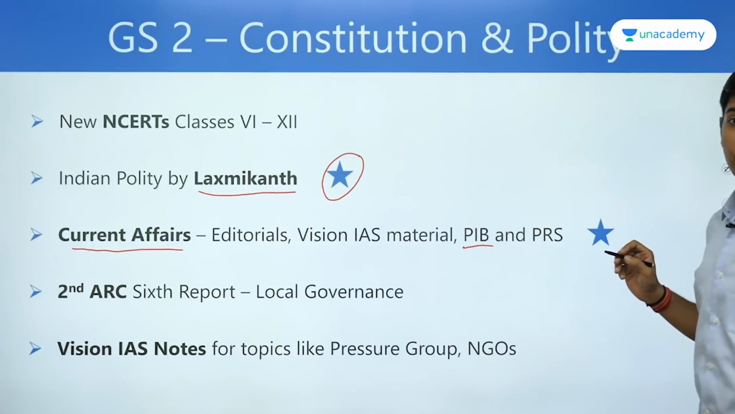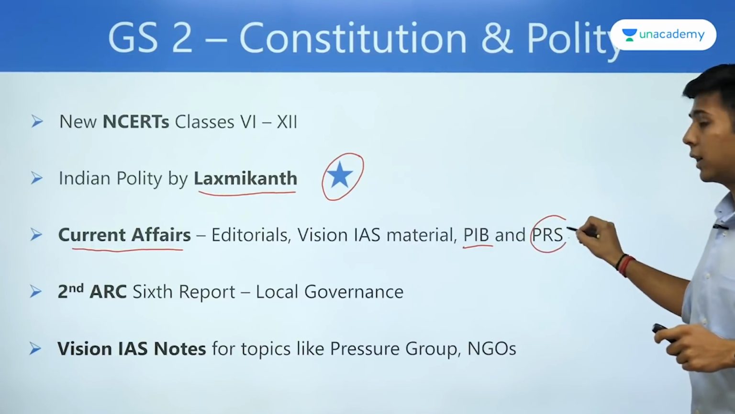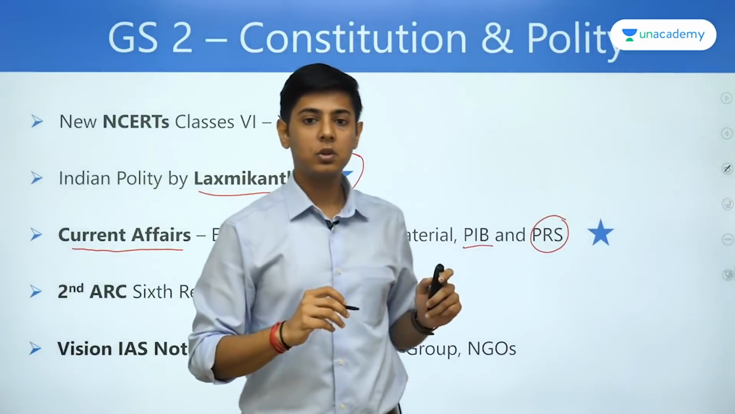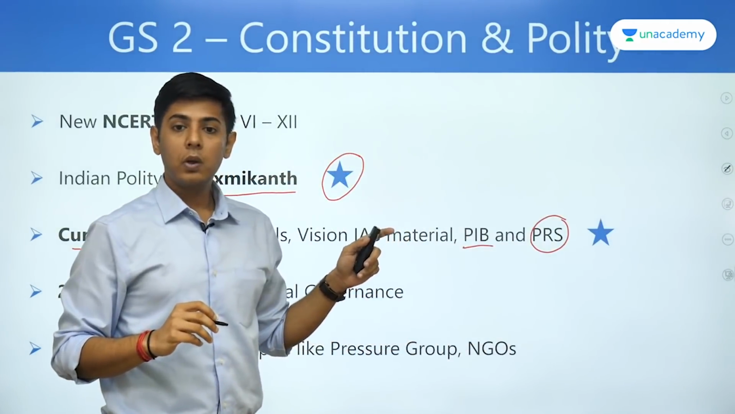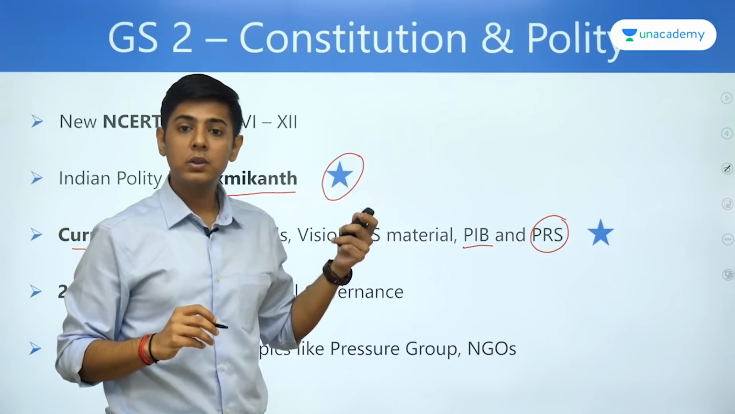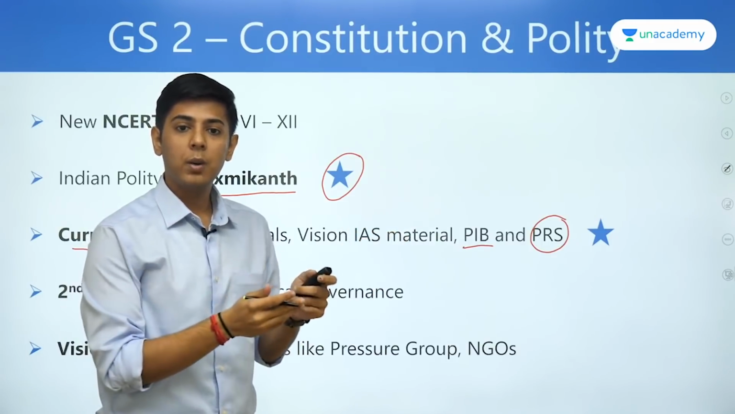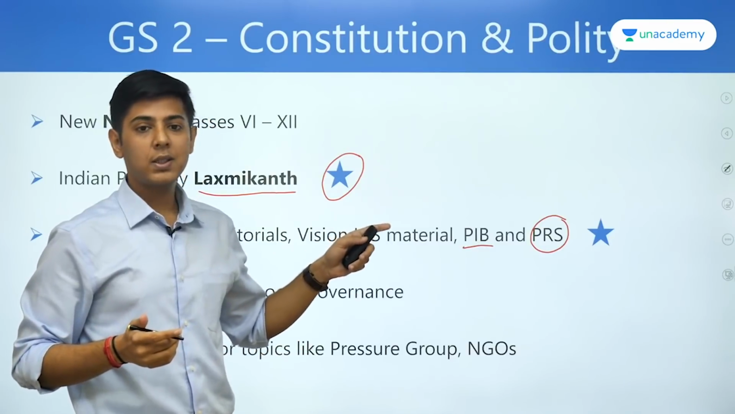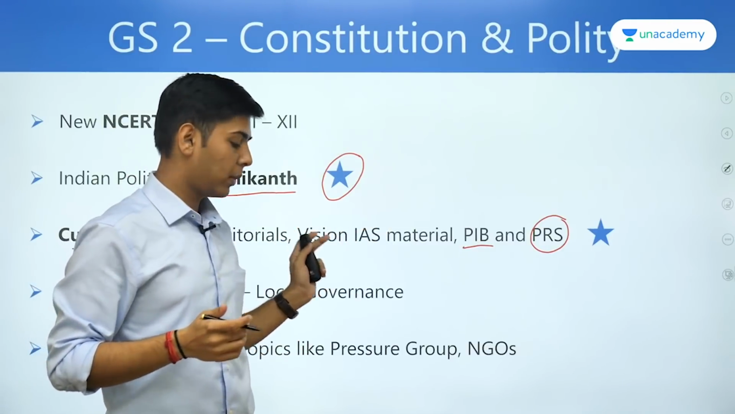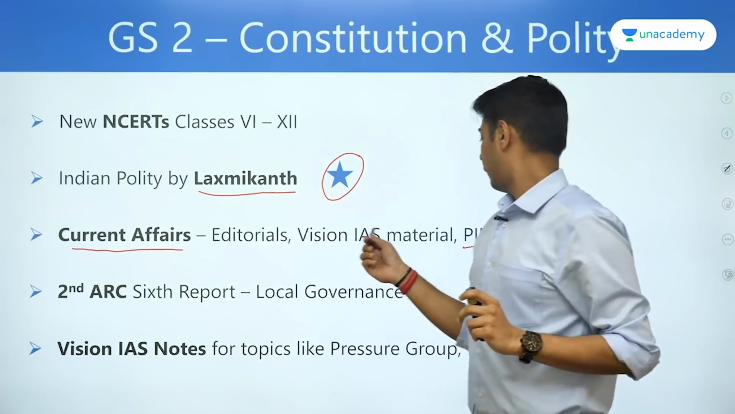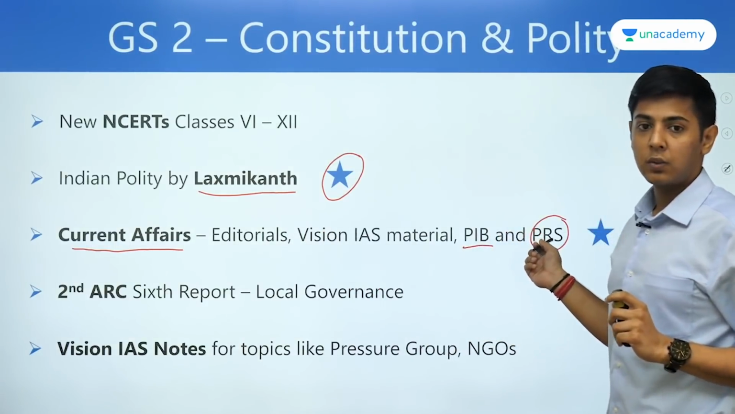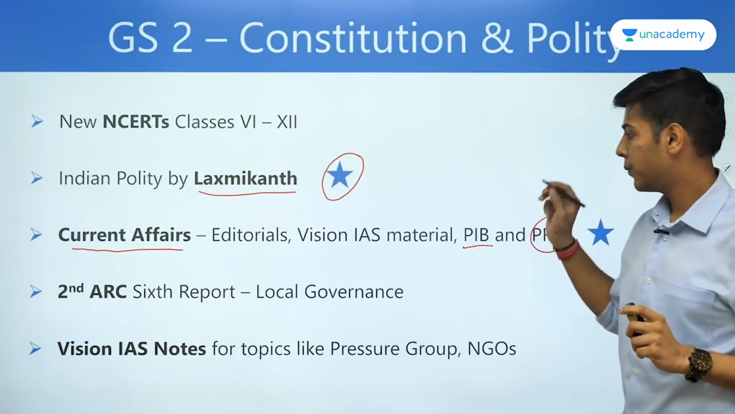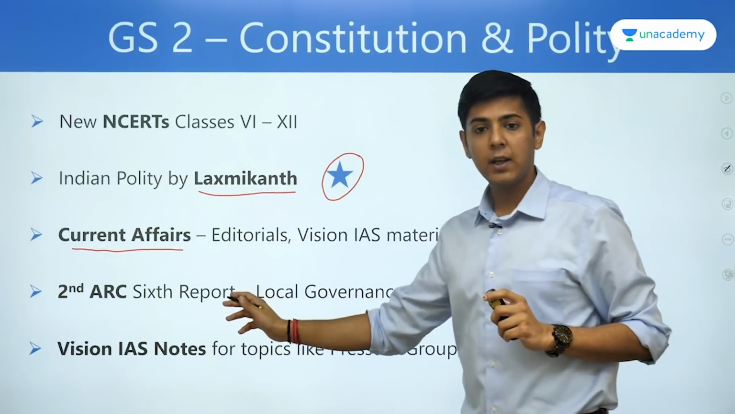And another very important resource I believe is PRS. So PRS is very important when it comes to knowing what the parliament is doing, how the Lok Sabha has functioned, what all bills are pending, what has been the productivity of parliament. So for that, PRS helps a lot. So I would recommend these 4 sources for current affairs that are very, very important, because this is a dynamic topic. Then second ARC.